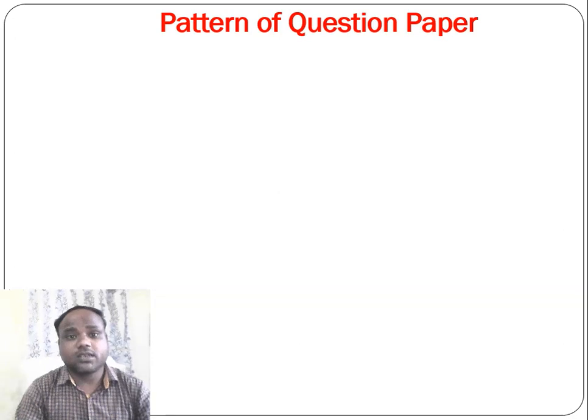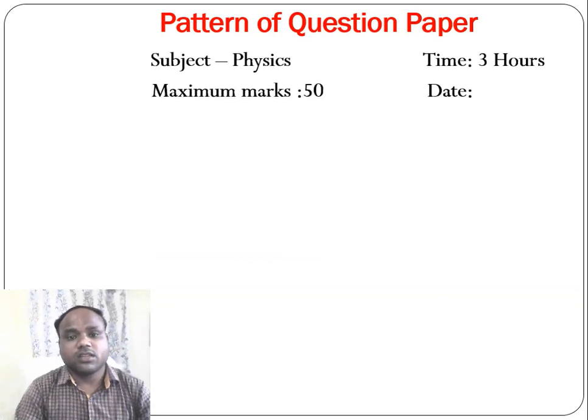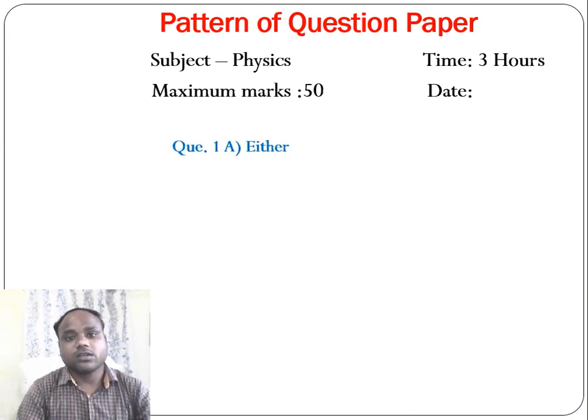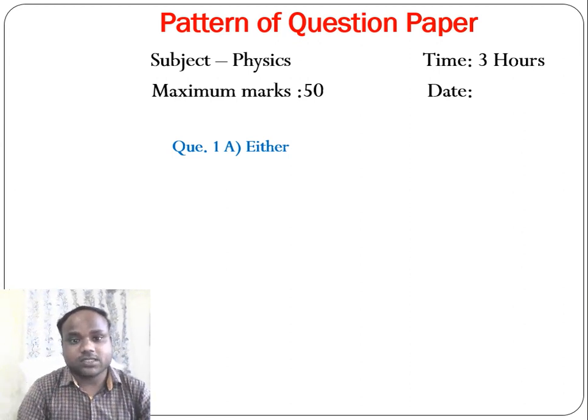Now we will see the pattern of question paper. In physics subject, time duration to solve the answer sheet is 3 hours and it has maximum of 50 marks. In question paper of physics, it consists of total 5 questions. The 5 questions are distributed like this.